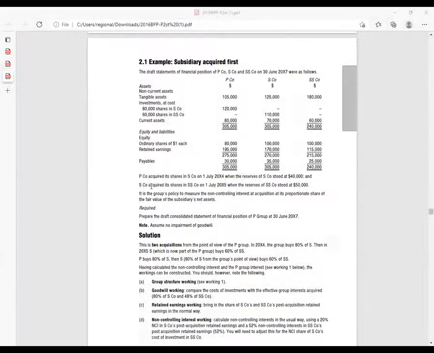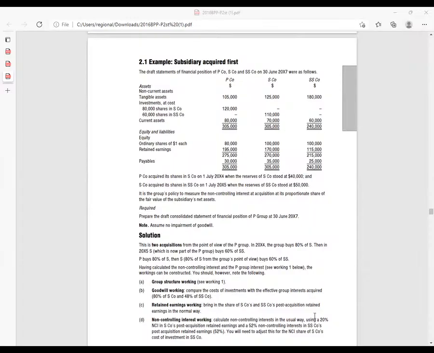So, ladies and gentlemen, what do we have here? We are told here, P company acquired shares. But even before I go to these reserves, we have the equity of S company. Somebody should be able to see the equity of S company. Share capital is 100,000.